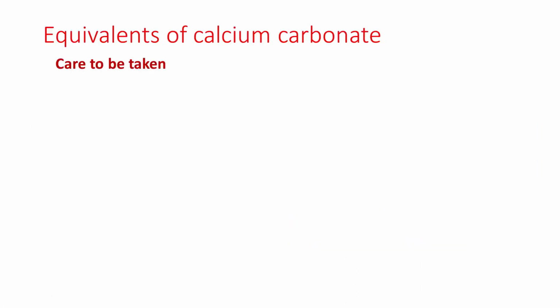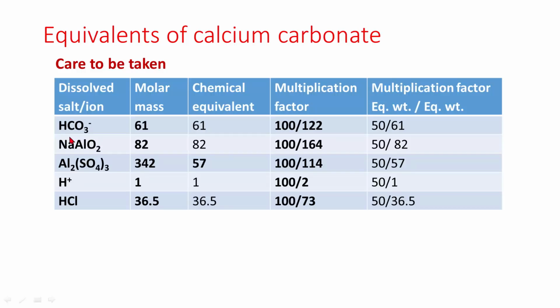One has to take care if one is using 100 as molecular weight of calcium carbonate. In case of bicarbonate ions, molar mass is 61 and chemical equivalent is 61. But the multiplication factor when one is using 100 for molecular weight of calcium carbonate is 100 by 122. So it is easier to use equivalent weight 50 by 61, which is the equivalent weight of bicarbonate.